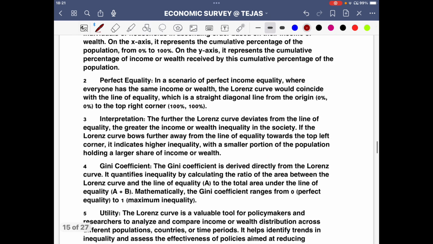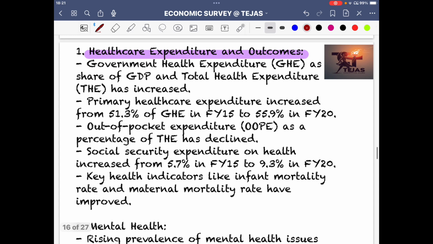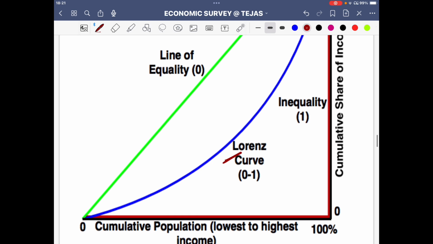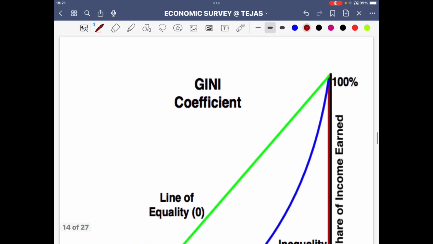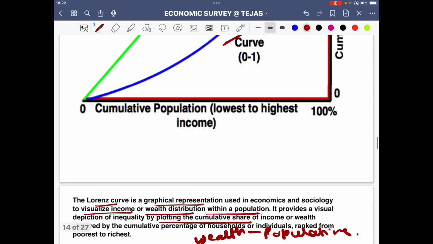Okay. So perfect equality, interpretation, Gini coefficient, utility, limitations. All those pointers are there. These are the concepts that we are discussing, which are going to benefit you holistically, whether it is your mains examination, your interview, and these are questions which have been asked and will again be asked in your prelims. Even if you are debating, these are pointers derived from the economic survey, built on concepts that are being given to you, and that is going to benefit you. So that is what we are going to make sure.